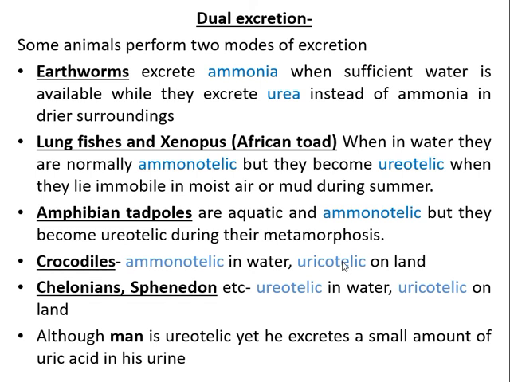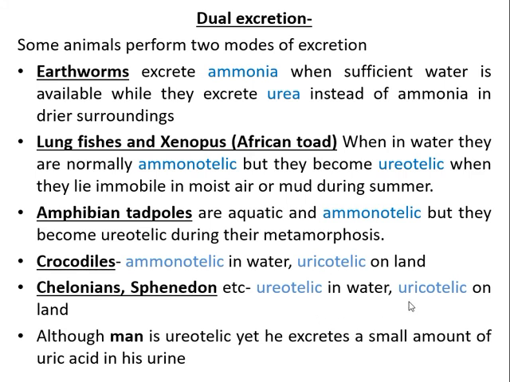Now the chelonians. Chelonians are the turtles, tortoises, etc. and the sphenodon, which is a reptile. There you can see ammonotelism in water and uricotelism on land. So when they are in water, they are ammonotelic. But once they come to land for egg laying, etc., they are uricotelic.